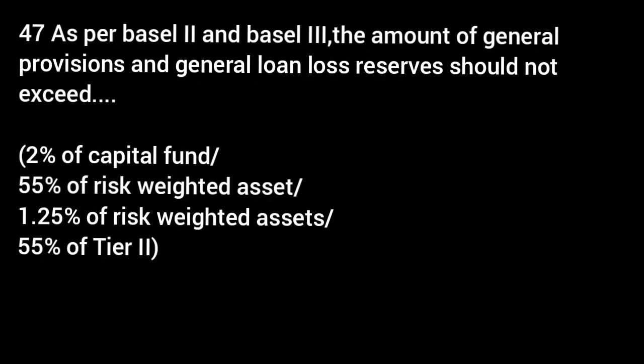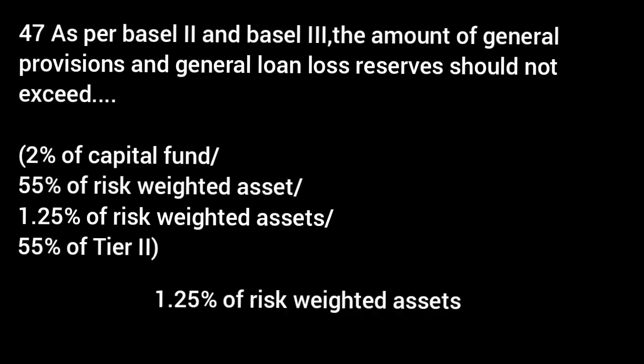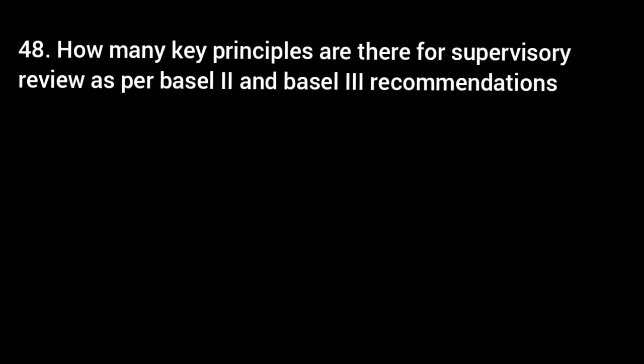As per Basel II and Basel III, the amount of general provisions and general loan loss reserve should not exceed dash. Options: 2% of capital fund, 55% of risk weighted asset, 1.25% of risk weighted asset, 55% of tier 2. Answer is 1.25% of risk weighted asset. How many key principles are there for supervisory review as per Basel II and Basel III recommendations? Answer is 4 principles.